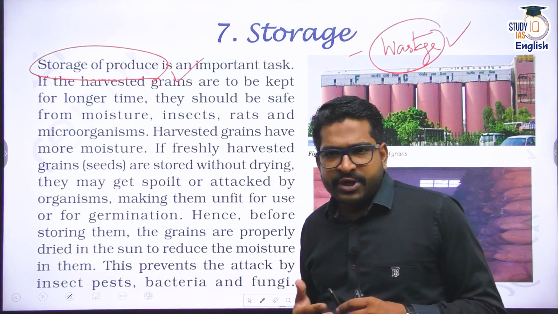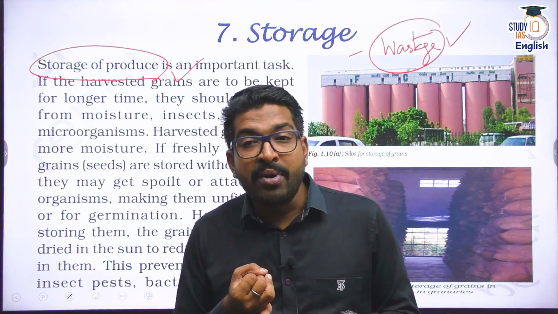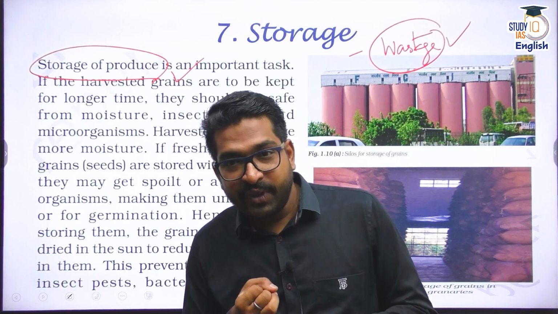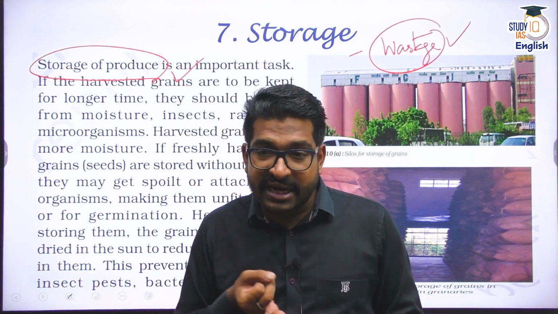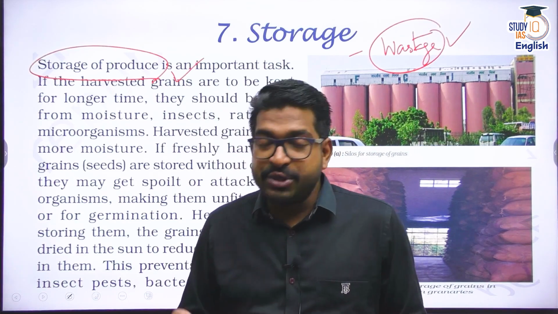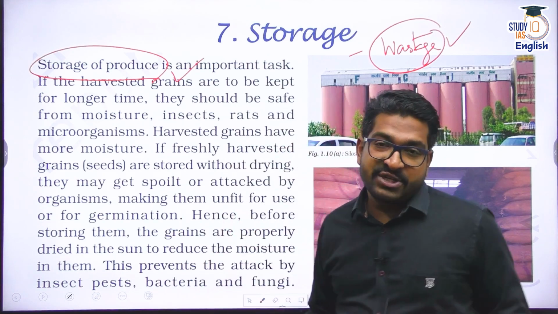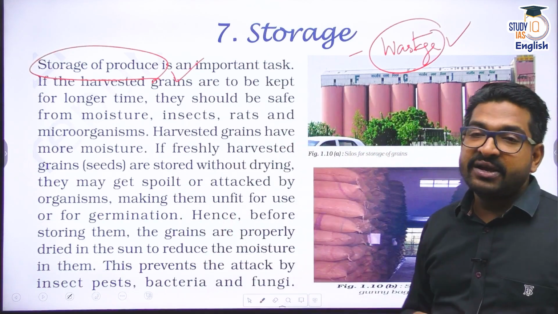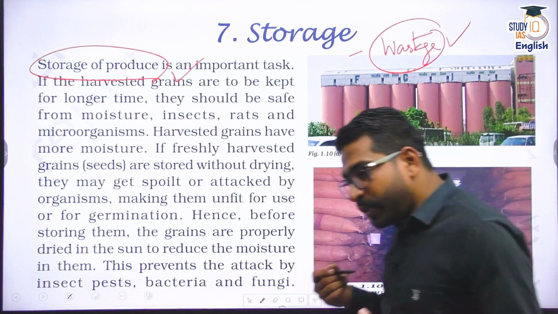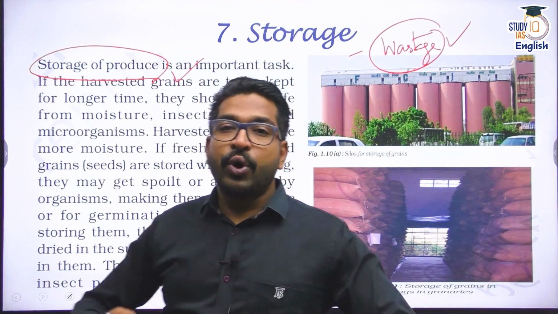Why do we need proper storage? First of all, I have to protect it from rain. That means protect it from moisture. I have to protect it from rodents. I have to protect it from insects, because if rodent and insect infestation takes place, then the crop would be completely wasted. That's why what do I do? I create some kind of godowns.